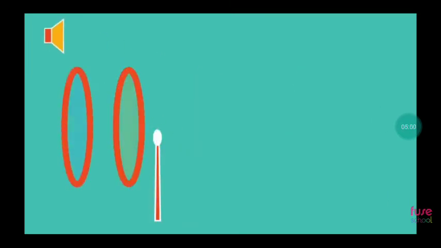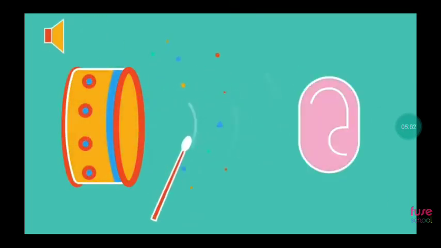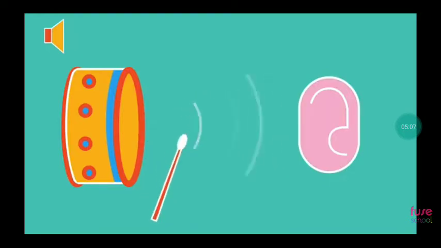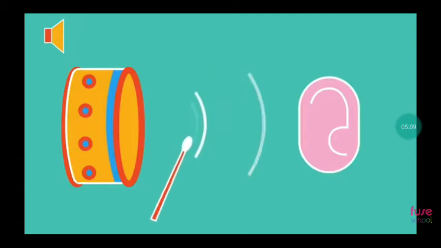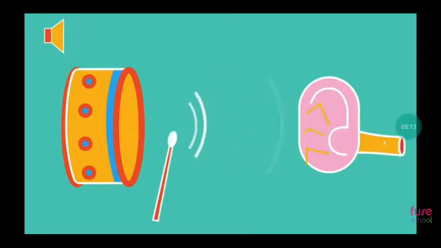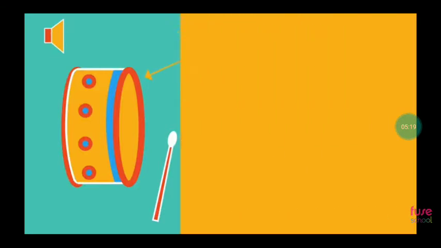Like here, the sound wave. Sound waves produced from a drum, for example, are produced as pulses of compressions and rarefactions, as pulses of circles whose center is the sound source, which is the drum here.